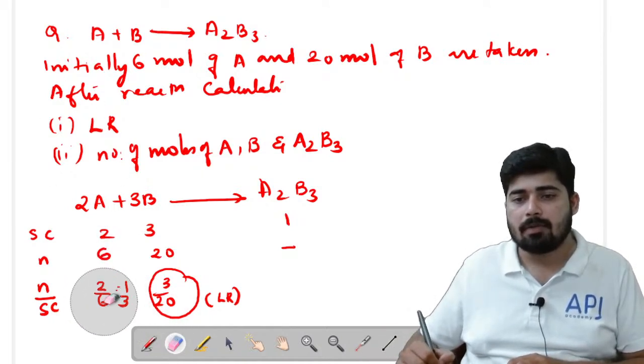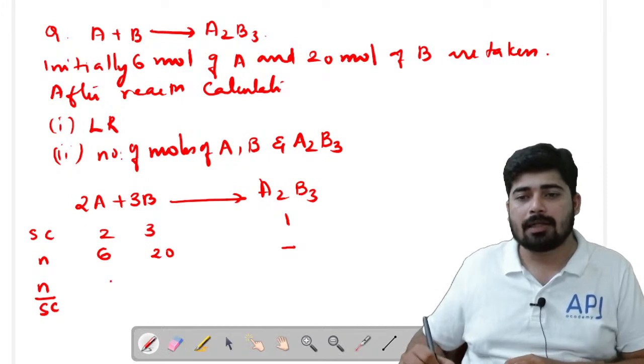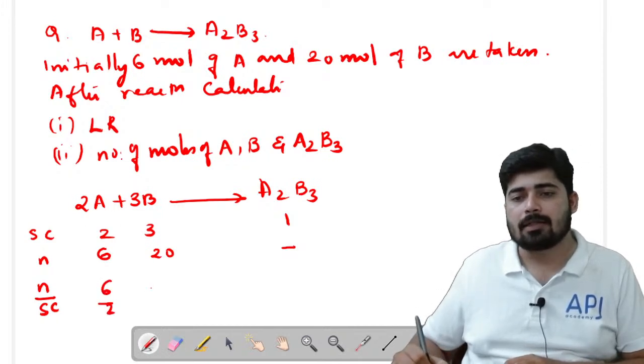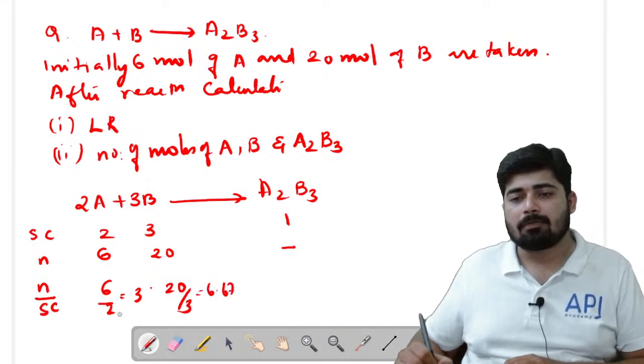For N by SC I have written the value of SC by N. Here it is 6 by 2 and here it is 20 by 3. 6 by 2 will give you 3 and 20 by 3 will give you 6.67. That means A is our LR.